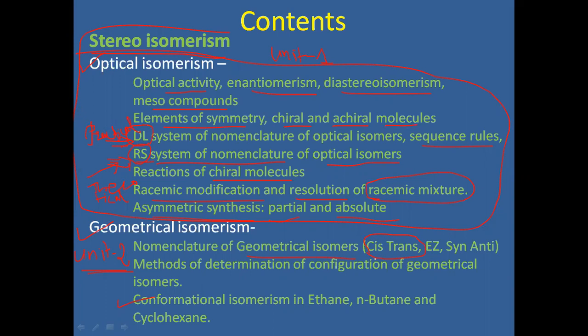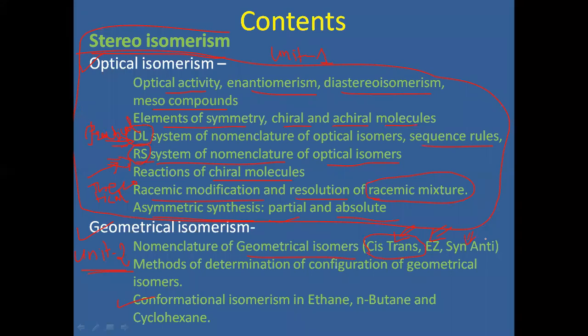For that, the geometric isomerism concept was implemented, and there are three types of naming systems for geometric isomerism: cis and trans; the limitations of cis and trans are overcome by the E and Z nomenclature system; and the third one is the syn and anti nomenclature system for geometric isomers.